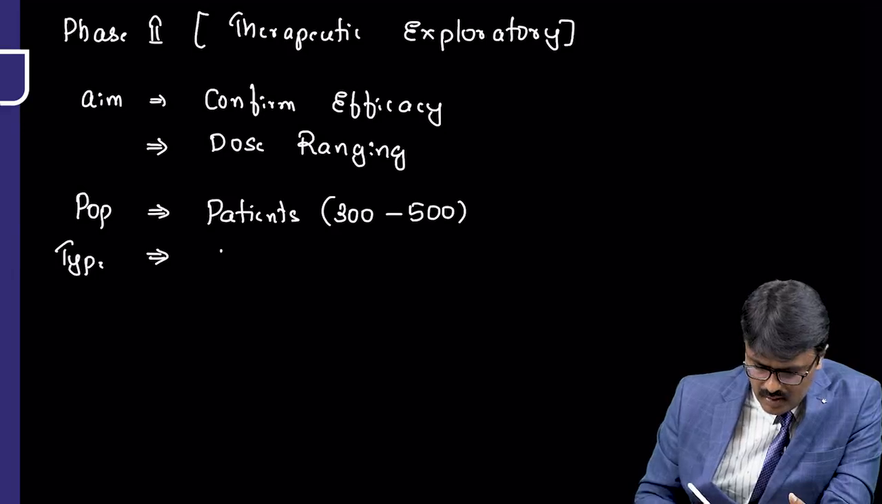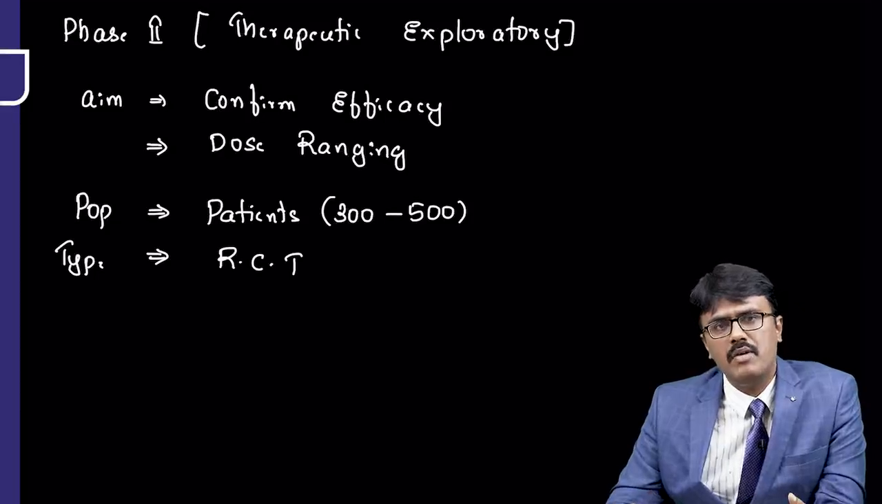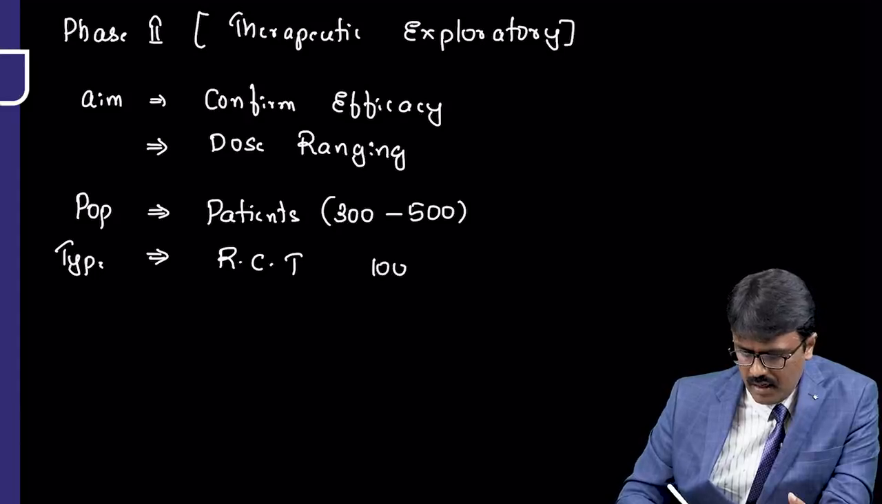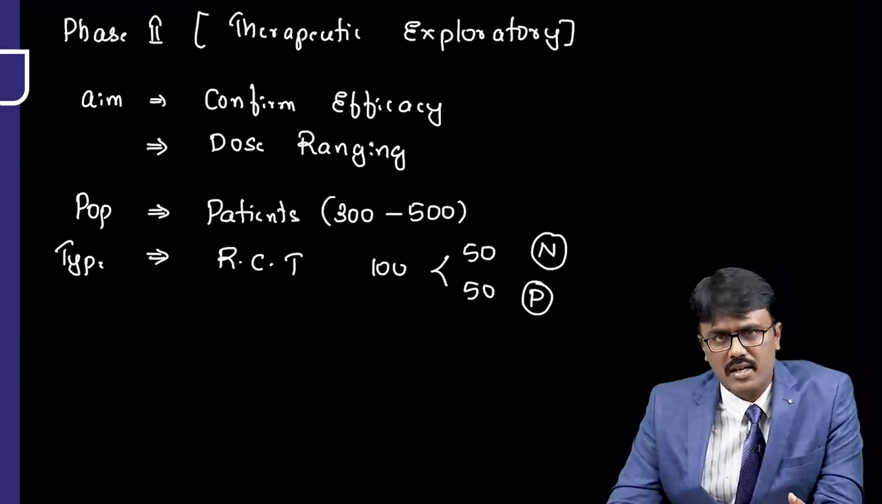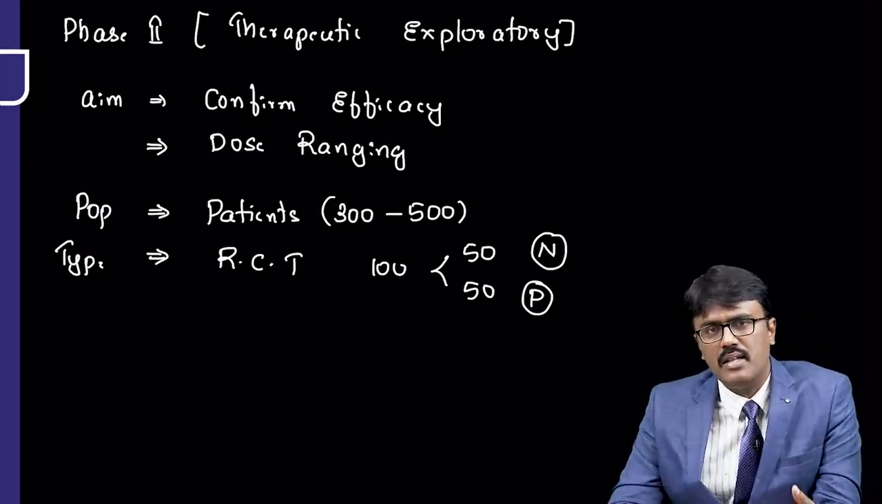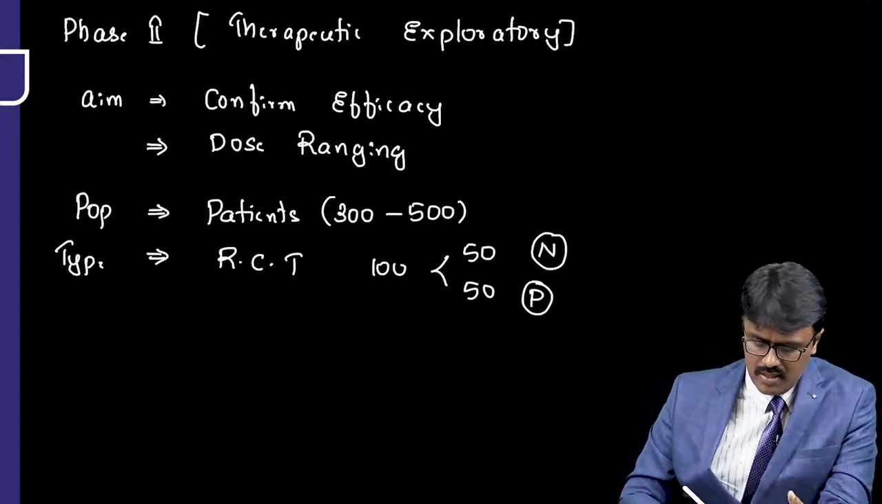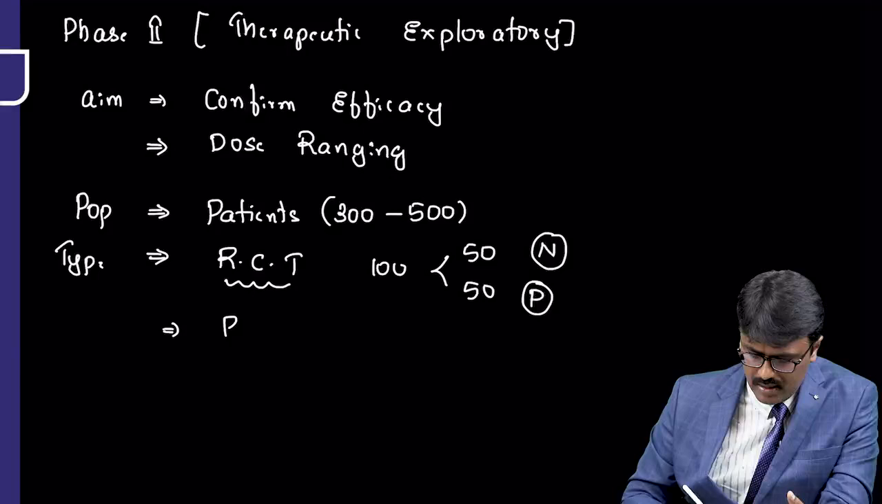The type of study is called randomized controlled trial. What do you mean by randomized controlled trial? So we take 100 people and divide them into 50 each. For 50 people we give the new drug. For another 50 people we give placebo, and they don't know that. So they don't know whether they are given placebo or the new drug. So it's a randomized controlled trial, and it is a blinded trial.